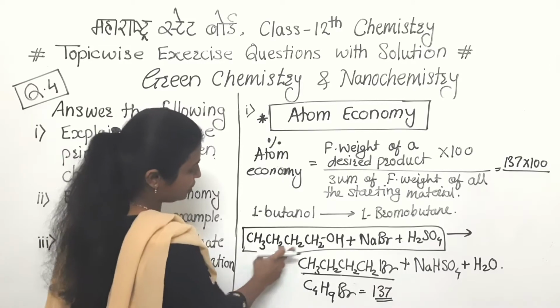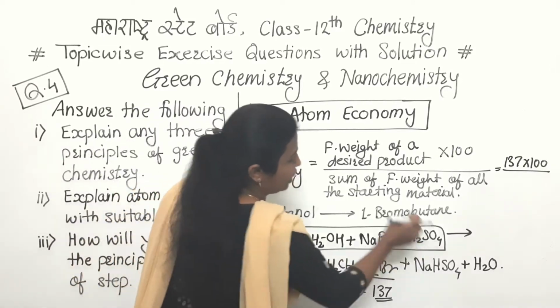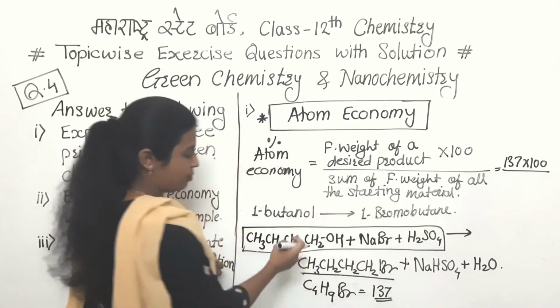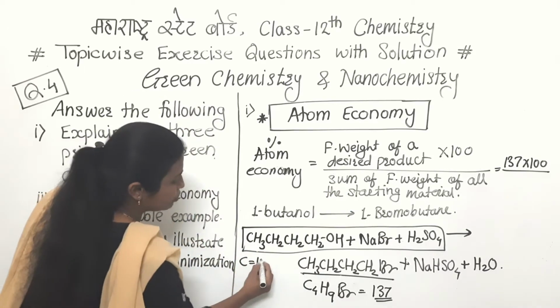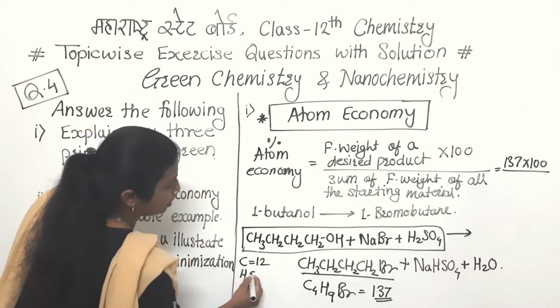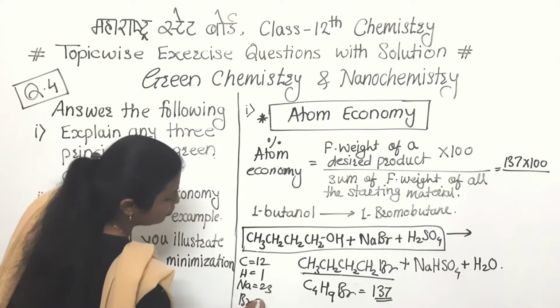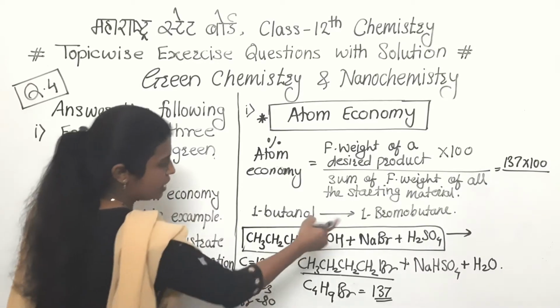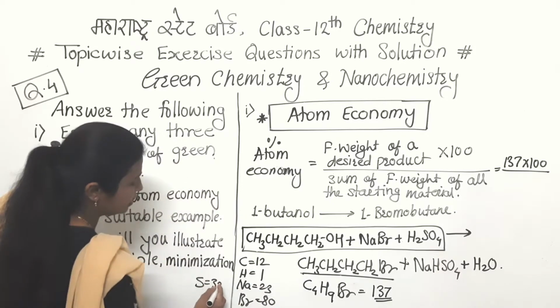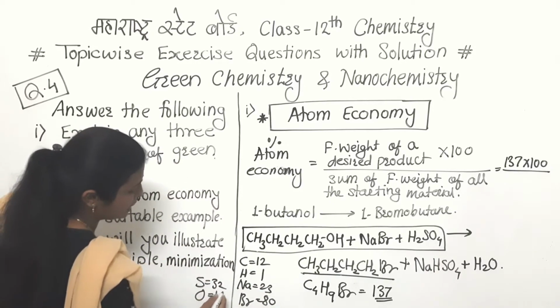What are the starting materials? That is ethanol, NaBr and H2SO4. If we take its sum, I will tell you: carbon's mass number is 12, hydrogen is 1, sodium is 23, bromine is 80, sulfur is 32 and oxygen is 16.